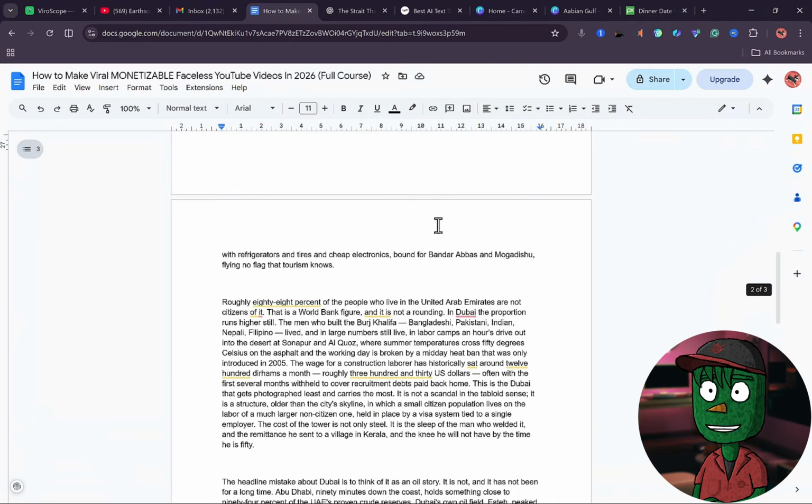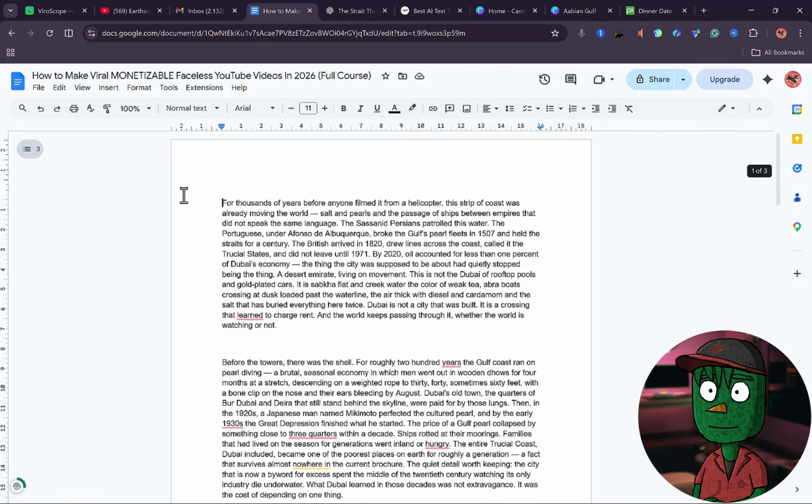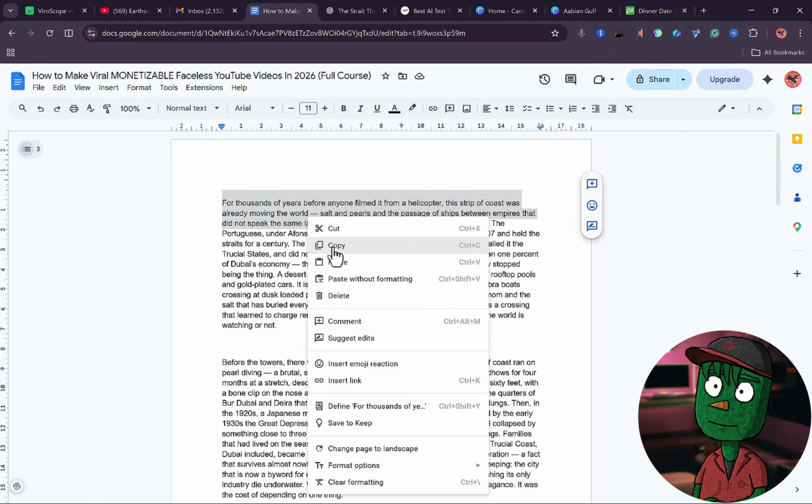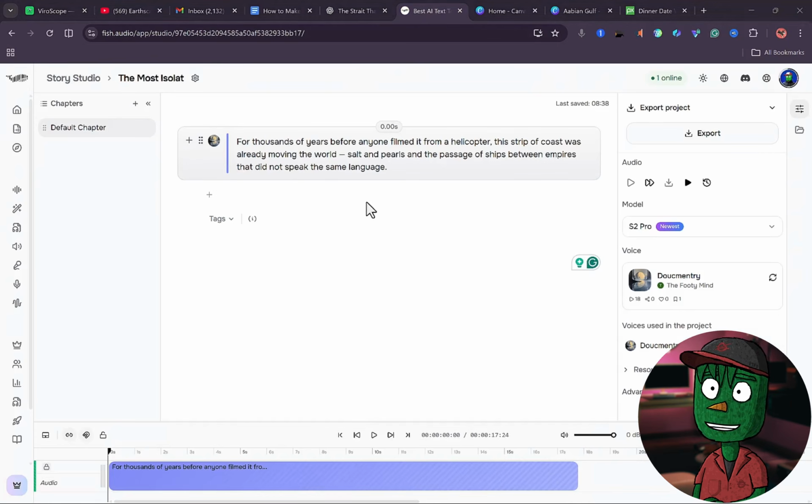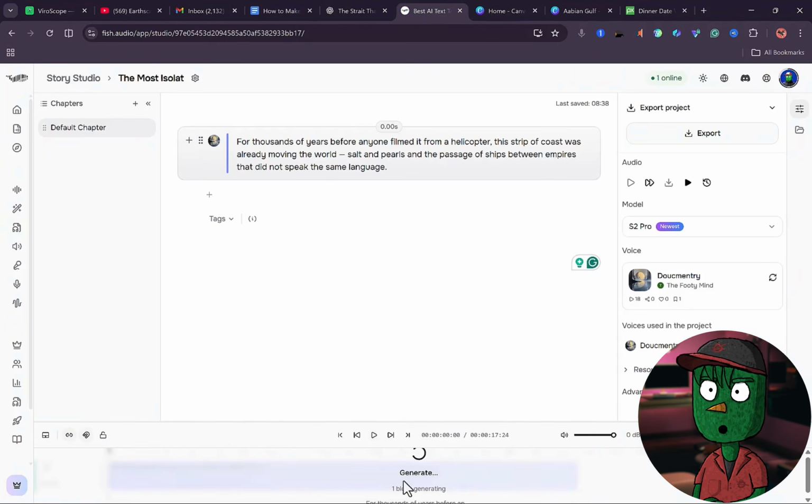Go back to where you pasted your script and copy it part by part. Like for instance, this is the first paragraph for the script, so I'm going to be copying from this side to where I see this full stop here, and then I'll copy it, come back to Fish Audio, paste it here, and click on the play icon here. Immediately you're going to see it generating, so give it some time to generate the voice.